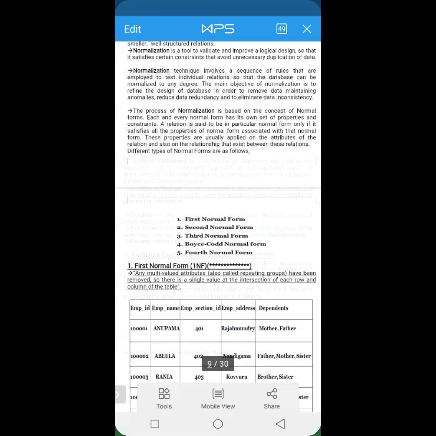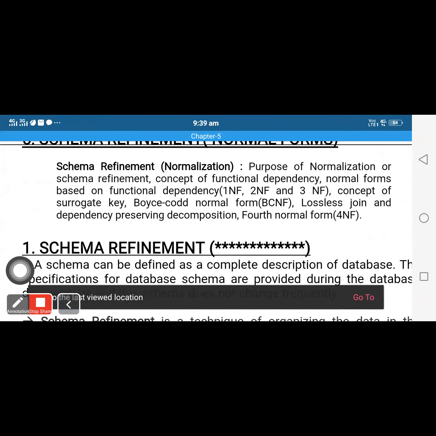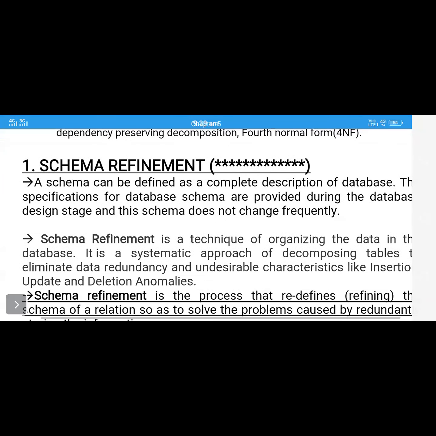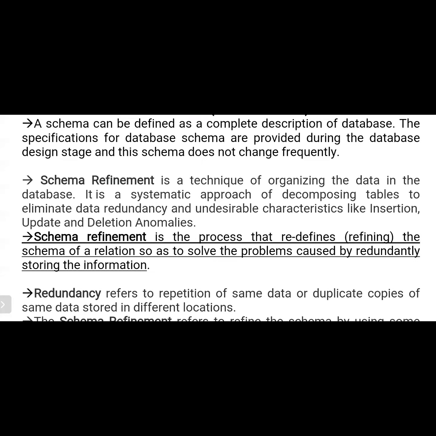Okay, in the last class we were discussing schema refinement, right? So what is the schema? Schema means nothing but the design of the database. Refinement means we are removing unnecessary data from the database. That is nothing but schema refinement. Here the unnecessary data means data which is repeated many times. The same copy of data existing more than one time is referred to as redundant storage. This type of storage creates a lot of problems. In the last class also we discussed that.